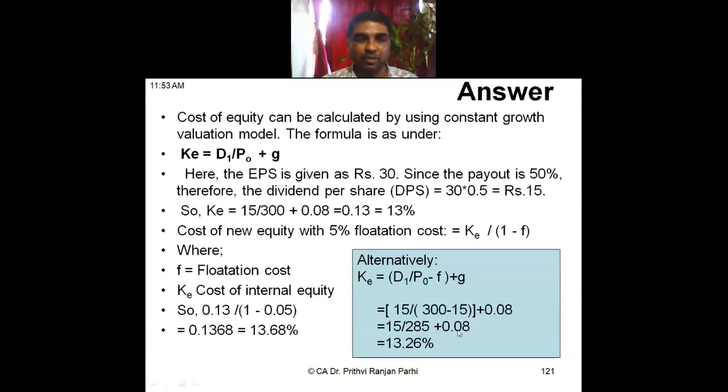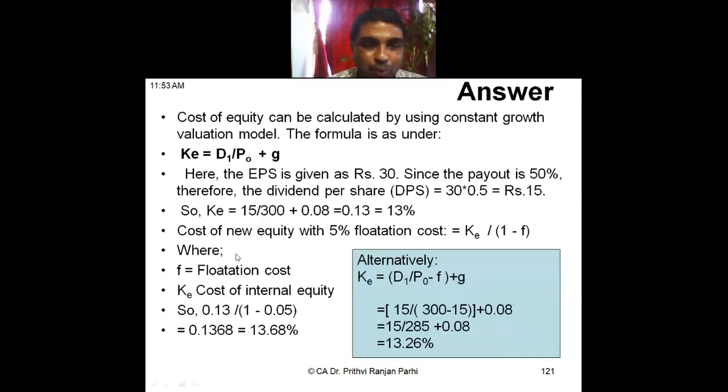But we can apply a shortcut method which will not give you the exact result, which has been applied in a study material. Here what we'll do, we find out the cost of equity without flotation cost, which is 13%. With 13%, I am getting an equity share; suppose the value is 100, I am getting 100. But if flotation cost is there, effectively I'll be getting less money. Cost of equity will be more.